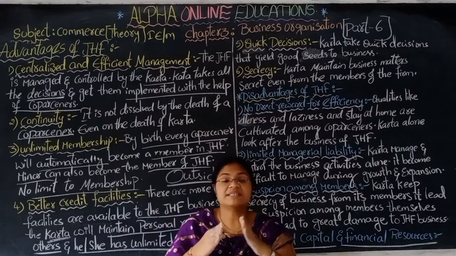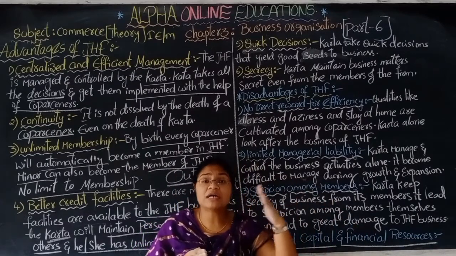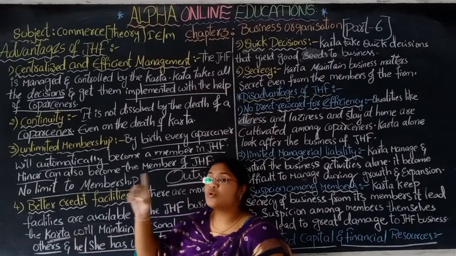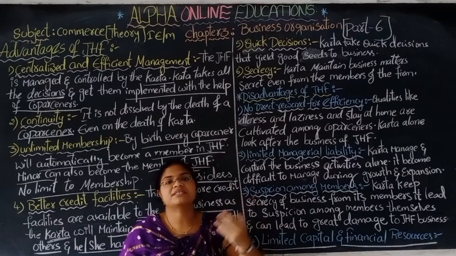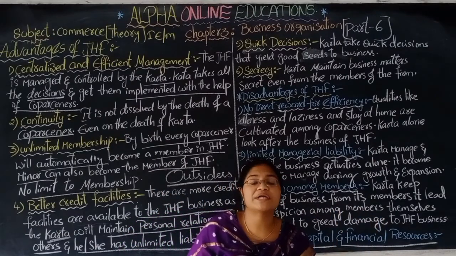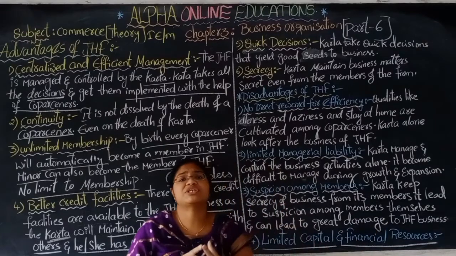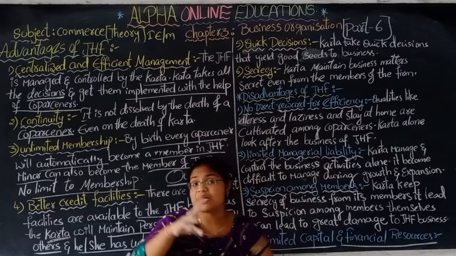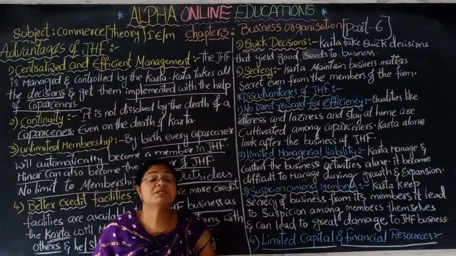Important decisions should be taken at a particular point of time; if there is delay, it will bring certain losses. As the karta alone acts in the business, he has the right to take quick, immediate decisions according to external changes in society, and those decisions are implemented with the help of the co-partners, meaning the members.